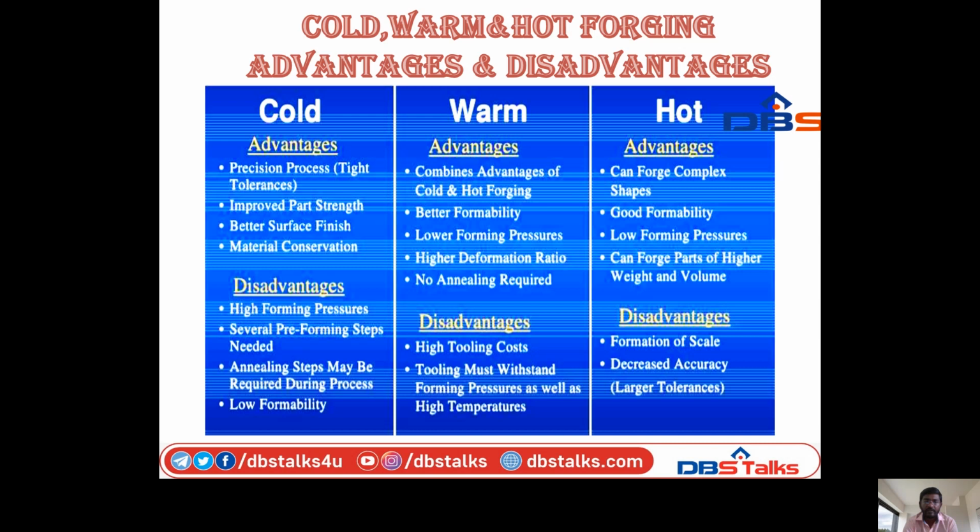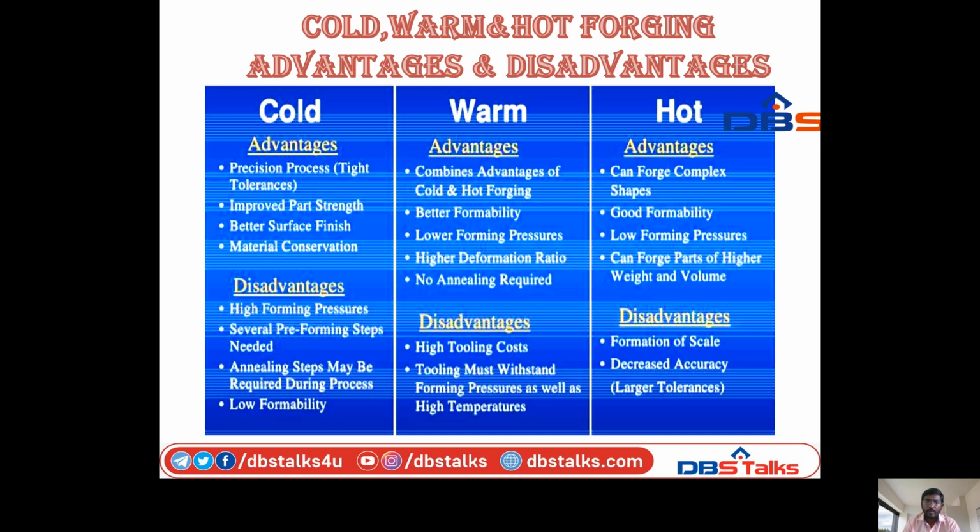The disadvantages of cold forging are high forming pressure, several pre-forming steps needed, annealing steps that may be required during the process, and low formability.